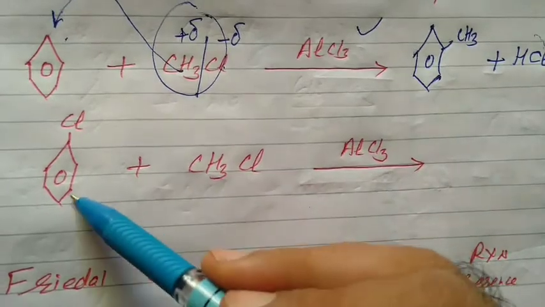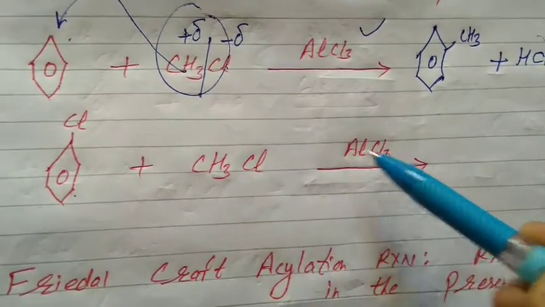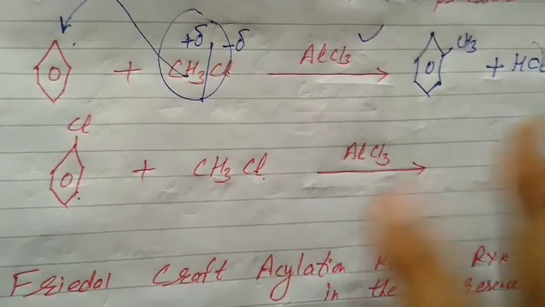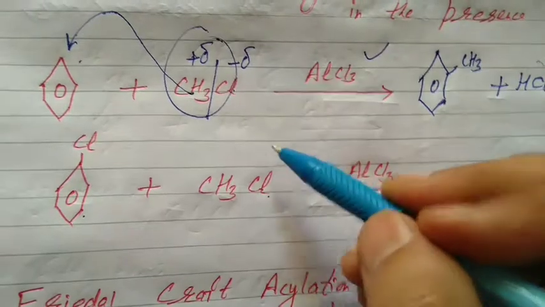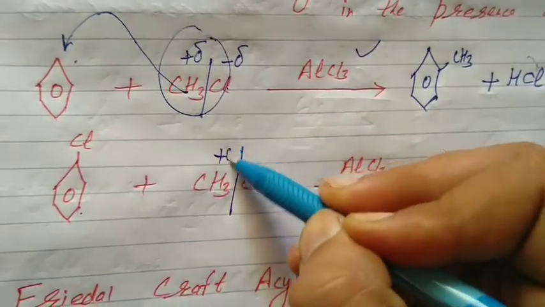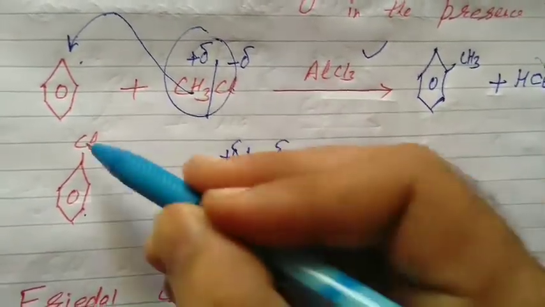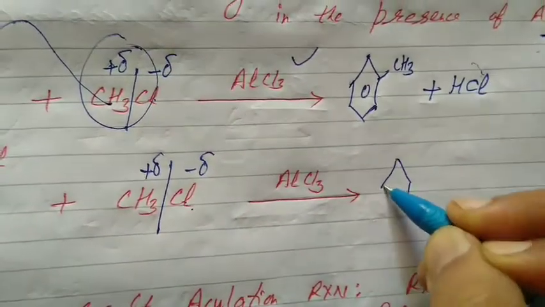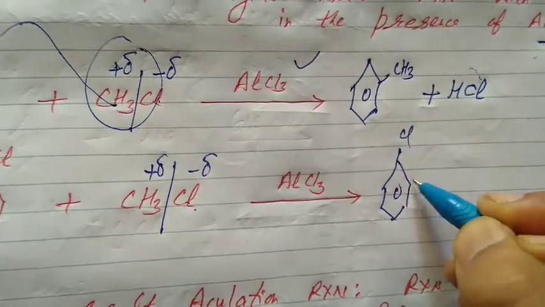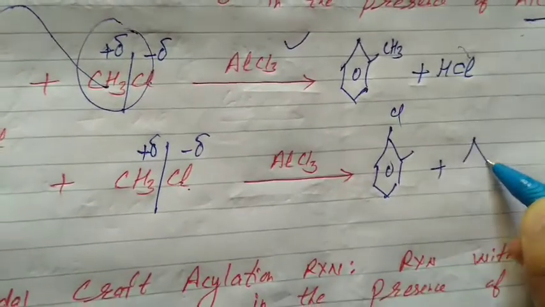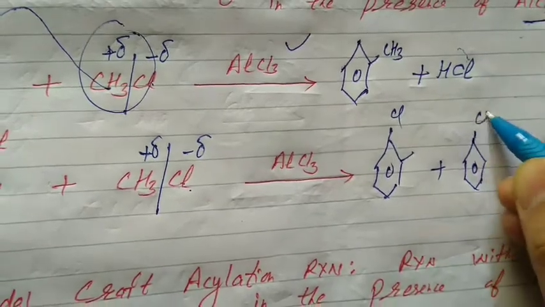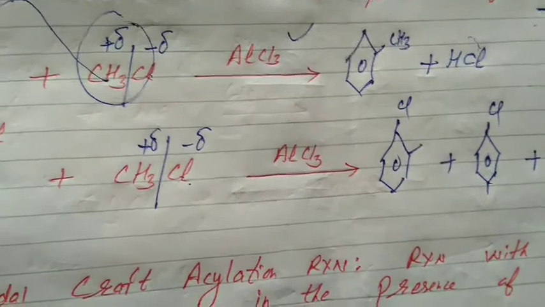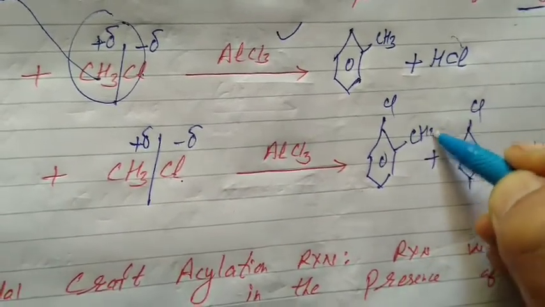Next, students, chlorobenzene with CH3Cl in AlCl3. It is the condition of Friedel-Crafts alkylation reaction: alkyl halide in the presence of AlCl3. Again, students, it is clear, that's the electrophile. But chlorobenzene, it is an activating group, you know. It will remain as such, but the electrophile will come either to the ortho position or to the para position. HCl is removed. That is, we got orthochlorotoluene or parachlorotoluene.